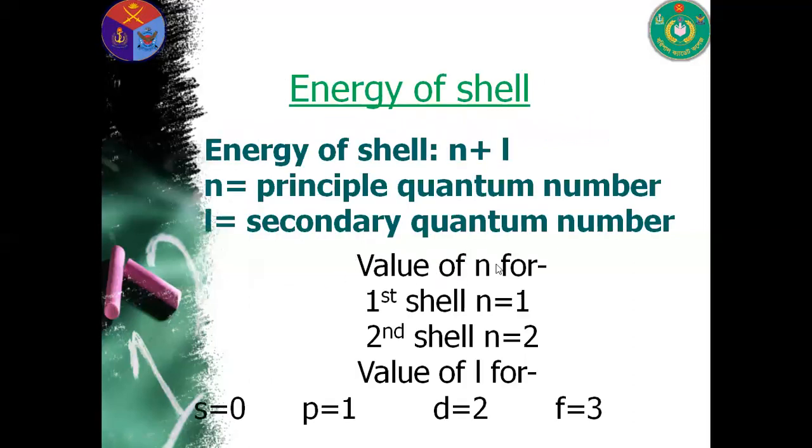Here, by considering the n plus L value of different orbitals, the electron first enters the lower energy level, where n is the principal quantum number and L is the secondary quantum number. For s orbital the value of L is 0, for p orbital the value of L is 1, for d orbital the value of L is 2, and for f orbital the value of L is 3. By combining n plus L, we define the total energy of an orbital, and the electron first enters the lower energy level.